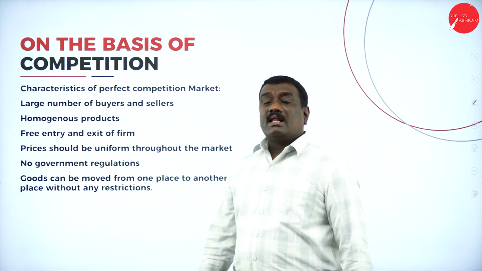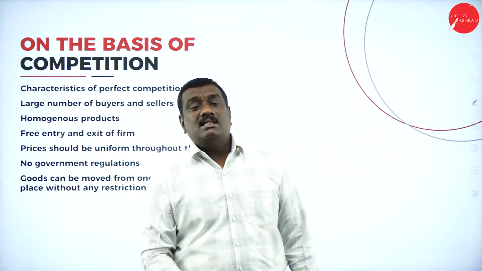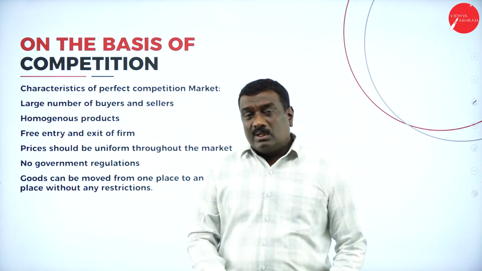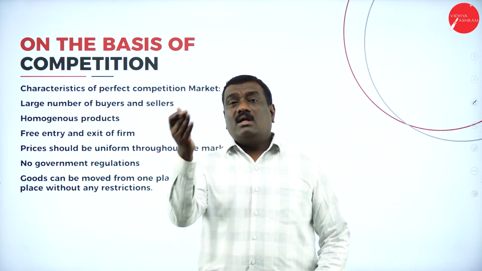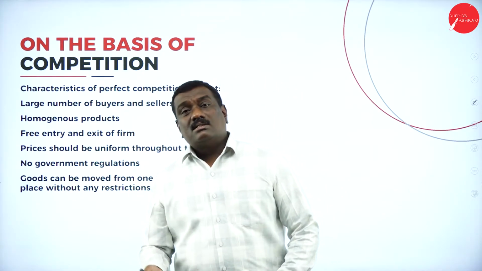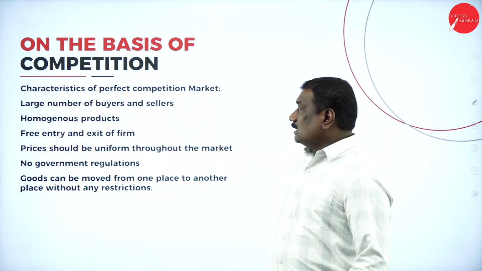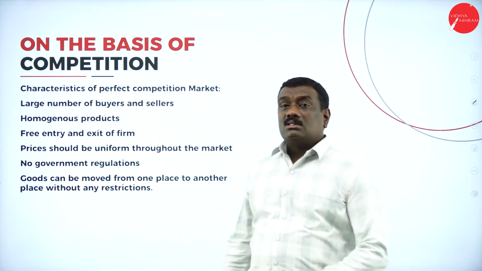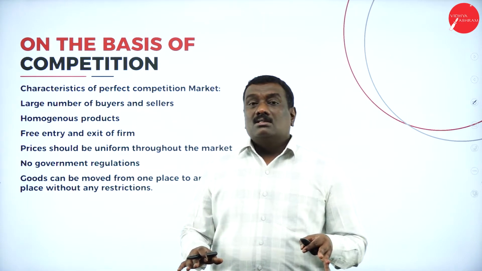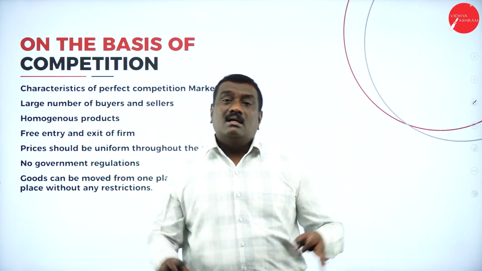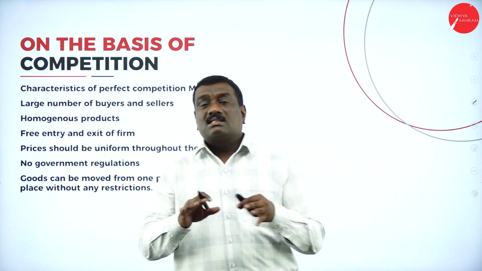Now, free entry and exit for the firm. Here, the marketers who want to enter can easily enter, and if they don't wish to continue there, then they can easily exit. So free entry and free exit is there in this perfect competition market. And prices, it says, should be uniform throughout the market. So there is no variation in the prices. One person selling at a higher rate and another at a lower rate is not acceptable.